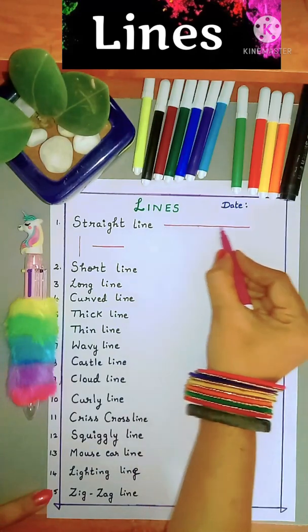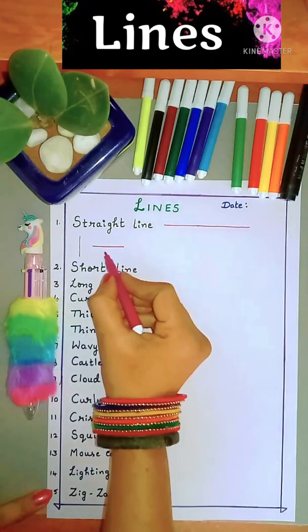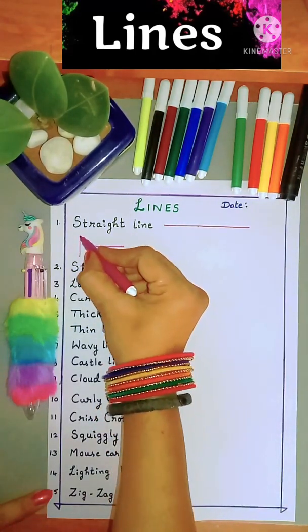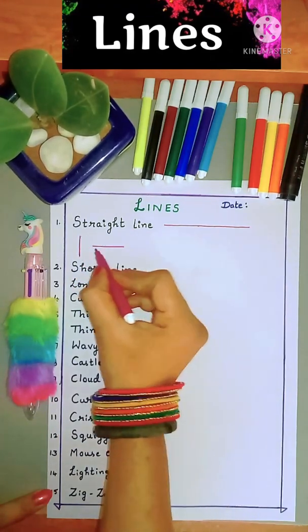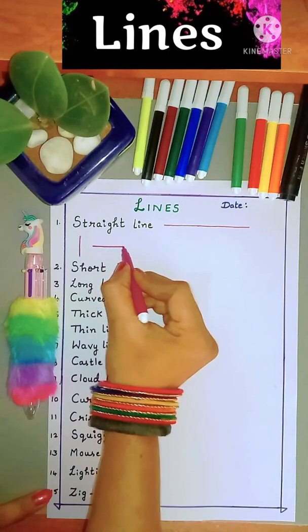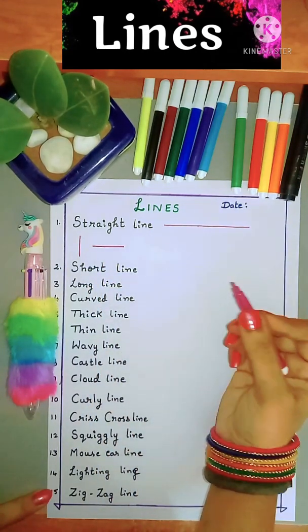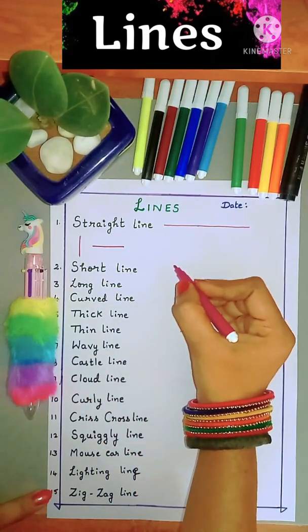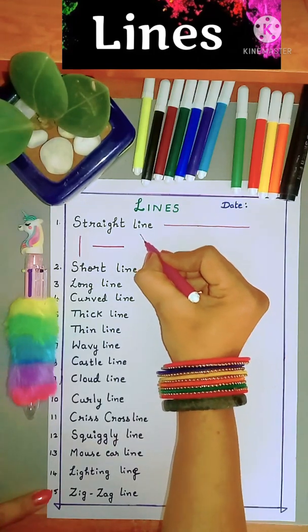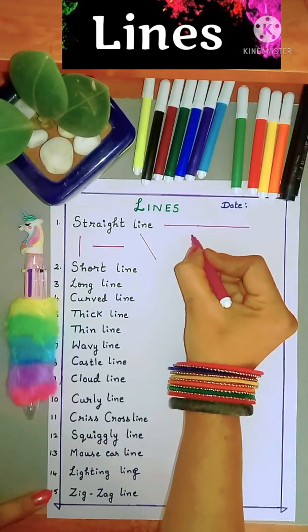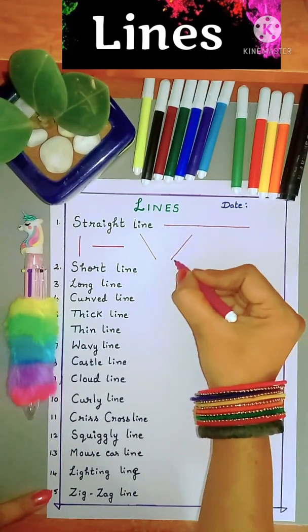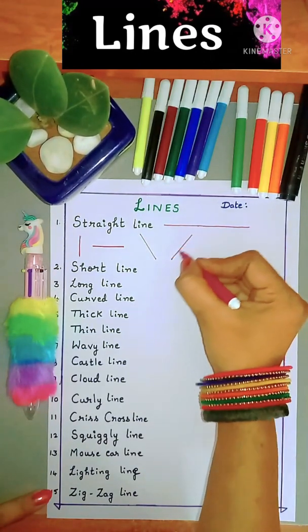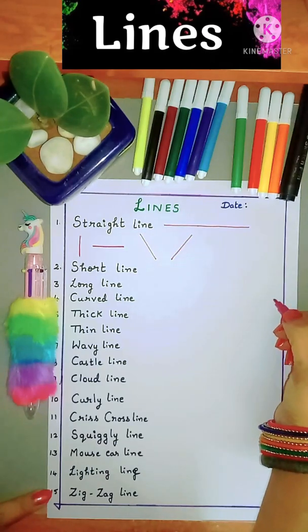A straight line could be very long or short. The standing line is always called a vertical line and the sleeping line is called a horizontal line. Next, we have diagonal lines. We may write it left to right or right to left. These are called the slanting lines.